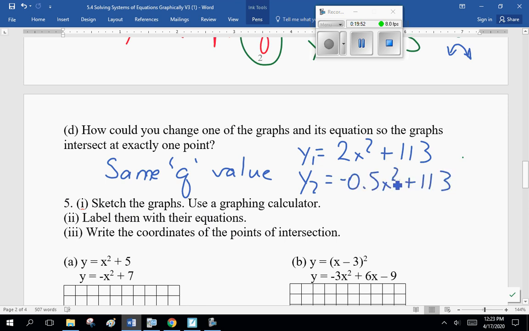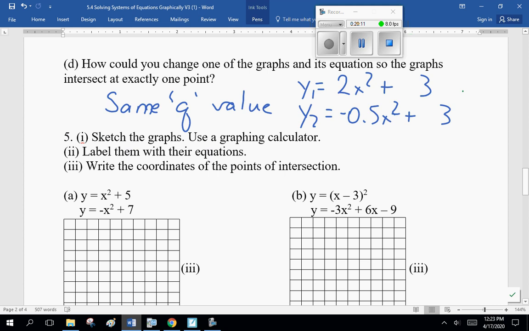As long as the two q values are the same. Actually, no, I can see you guys trying to graph that. So let's change them both to 3. All right. Now you can go ahead and graph it easily. You don't have to change your windows. And you'll see one opens up, one opens down, but at the same vertex. One point of intersection.